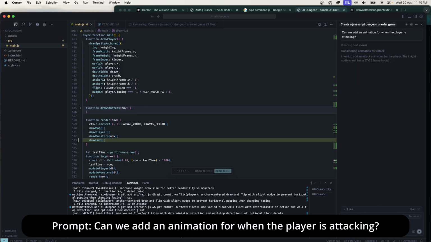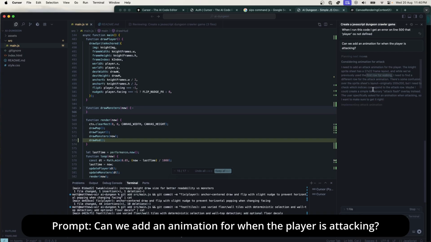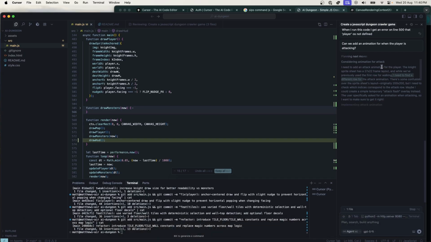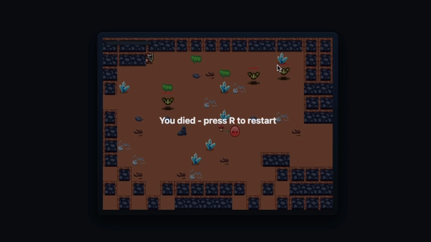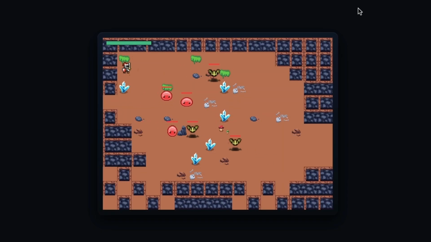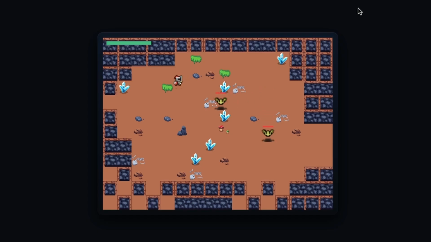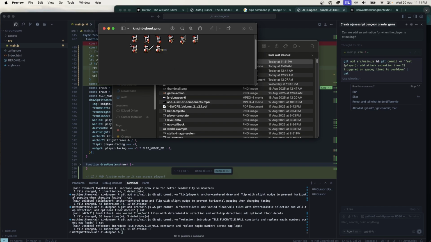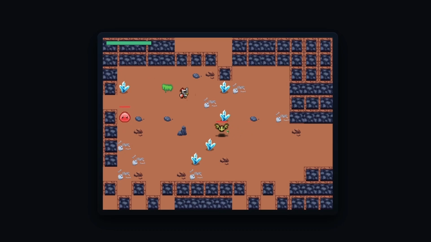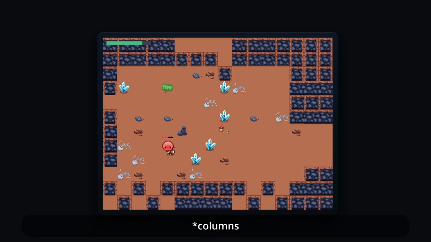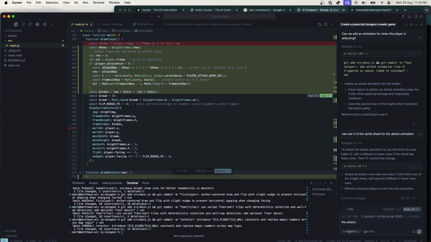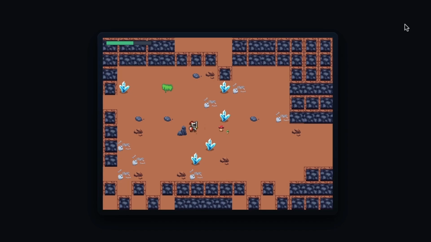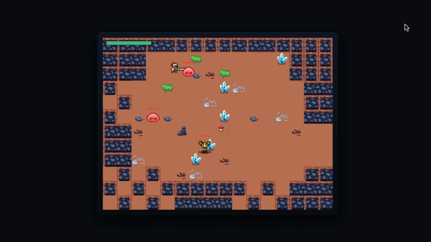Ideally, I'll realize there's already an animation in the sprite sheet. We've used the first row for walking, a different row for the attack. There's some confusion in the sprite sheet's layout. Let's just try and see what it does. Oh, okay, it is using a different animation, but it got the wrong row. We wanted to use row 2 instead. It doesn't know how to handle the fact that there's only 3 rows in the animation, so it just kind of blinks. Also, I think we should make the combat radius a bit bigger. Just try to explain the problem. Let's see if that fixes anything. Oh yeah, that looks good.